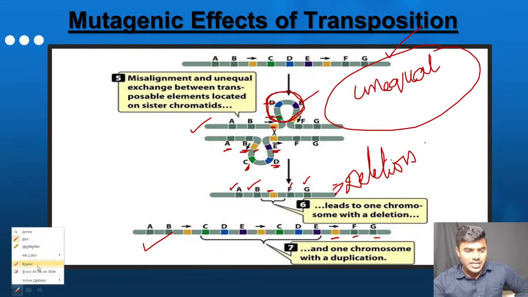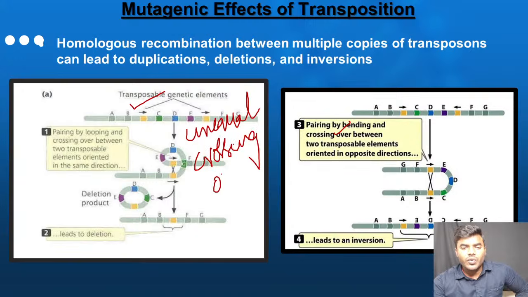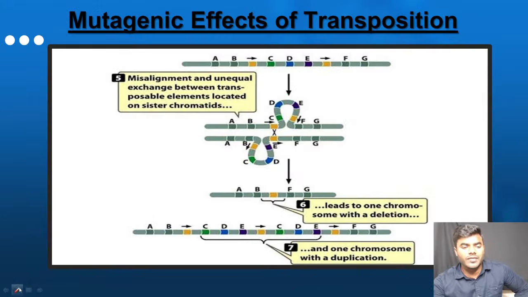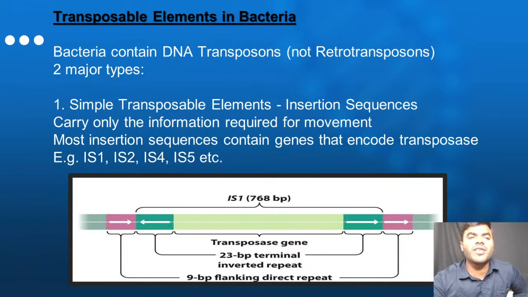So what is the statement I would like to conclude? I would like to conclude that because of the unequal crossing over between the transposable elements, it will cause the deletion, it will cause the inversion, and it will cause the duplication. Those are the three statements I want you people to remember without fail.